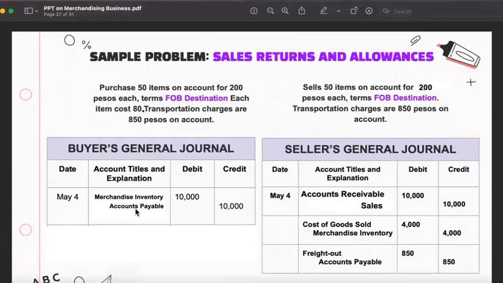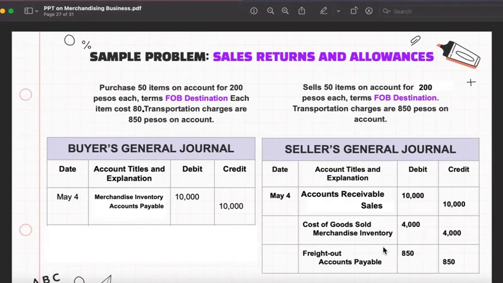On behalf of the buyer, the only record is debit merchandise inventory, credit accounts payable, because he has a debt, and then his inventory increases. But on the other hand, on the seller's part, since it is FOB destination, he sold, so he debits accounts receivable and credits sales. He updates his inventory balance because of the sale: he credits inventory and debits cost of goods sold.